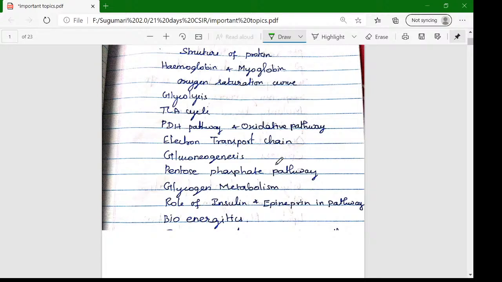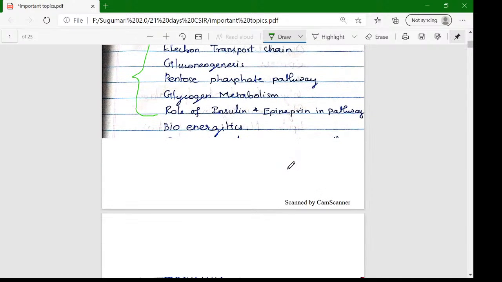Apart from that, the basic things are the pathways. These are all the pathways in your Lehninger biochemistry book, which biochemistry students know, the important things in life metabolisms. Glycolysis is a very important topic. Then the TCA cycle, the electron transport chain, gluconeogenesis, the pentose phosphate pathway, glycogen metabolism, and the role of insulin and epinephrine in the pathways. And then a common introduction to bioenergetics.